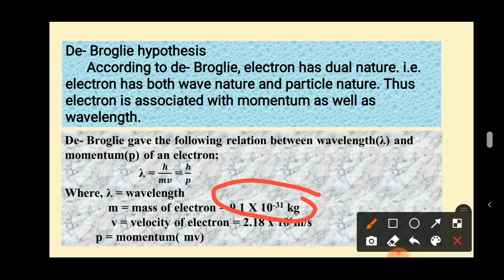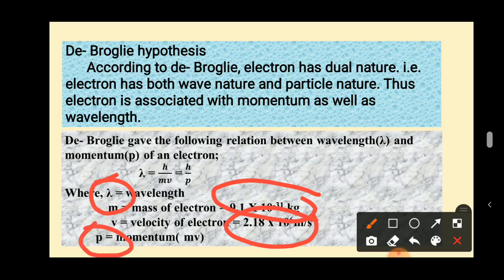If the electron is considered as a wave, then it should have a speed, which is 2.18 into 10 to the power 6 meter per second, and it should have a wavelength. If the electron is a particle, it has mass and velocity together, and mass and velocity together is called momentum.